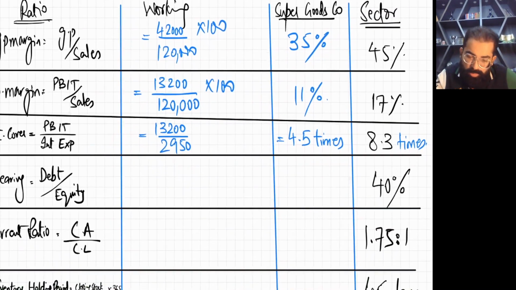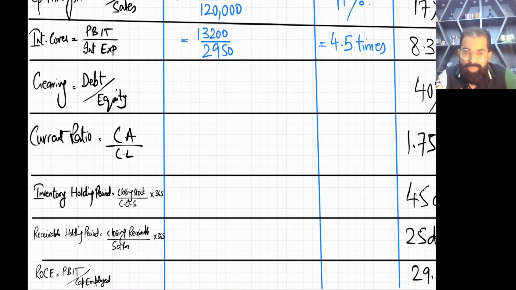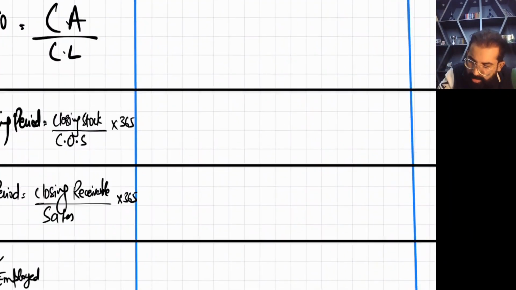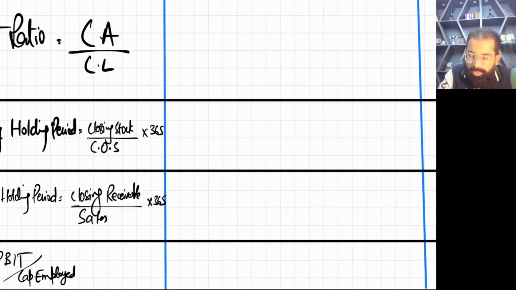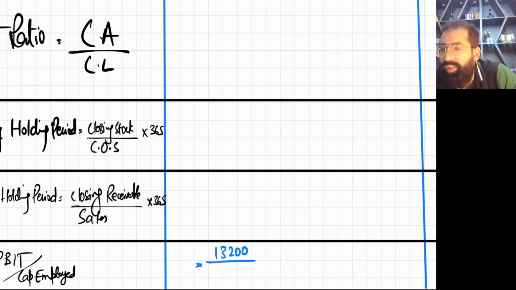One more ratio, if you need to calculate, you may, and that is ROCE. I have written it at the end. It is PBIT upon capital employed. PBIT is 13,200, divided by capital employed. For capital employed there are two formulas: total assets less current liabilities, which is perfect, or shareholder equity plus long term loan. I'm using the second formula.